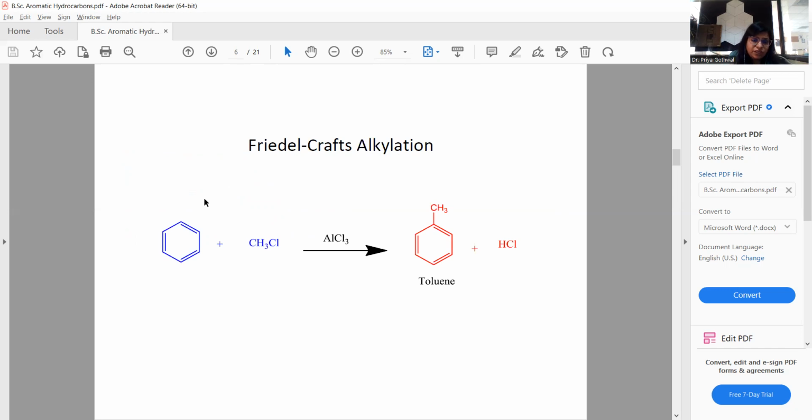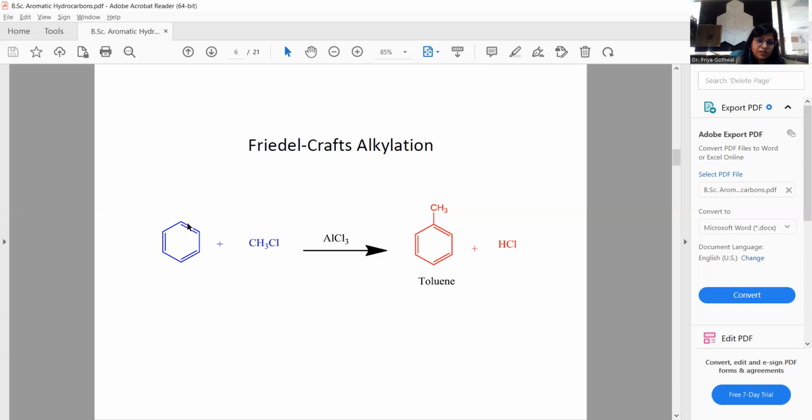In this reaction, benzene is converted into toluene, meaning an alkyl group is present on the product after the reaction. When benzene reacts with methyl chloride, or chloromethane, in the presence of aluminum chloride, a Lewis acid, it gives toluene along with a mole of hydrochloric acid.